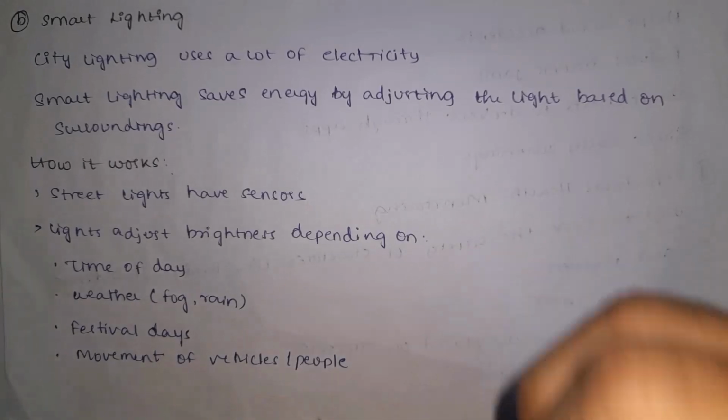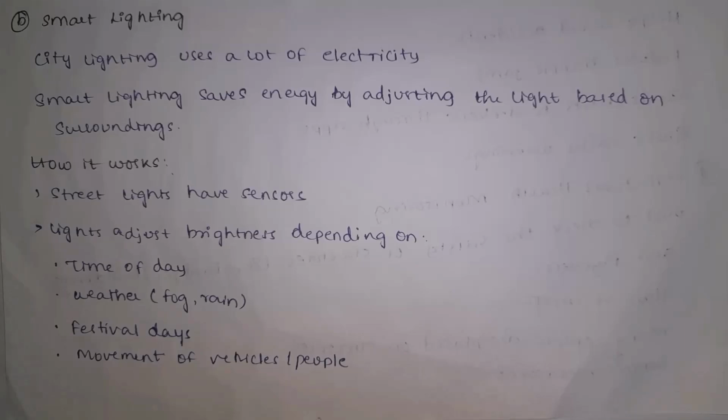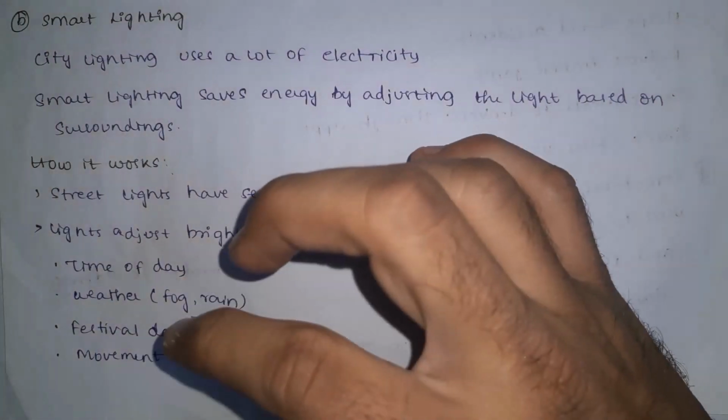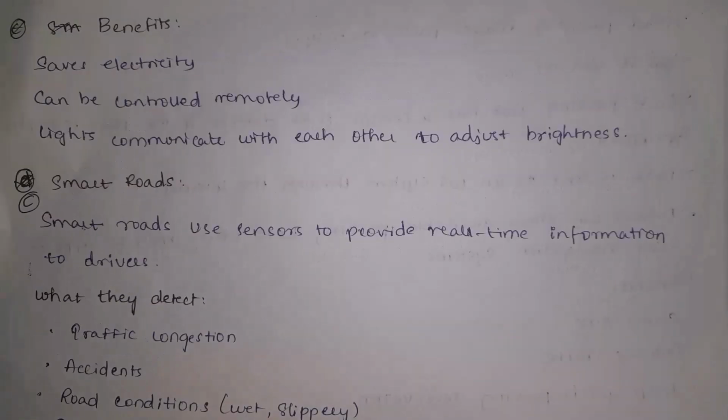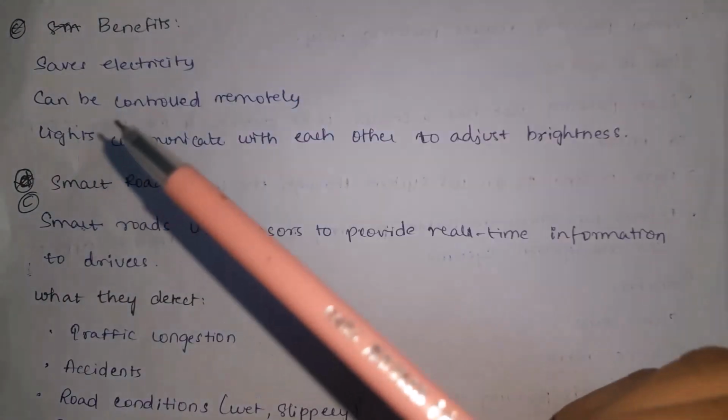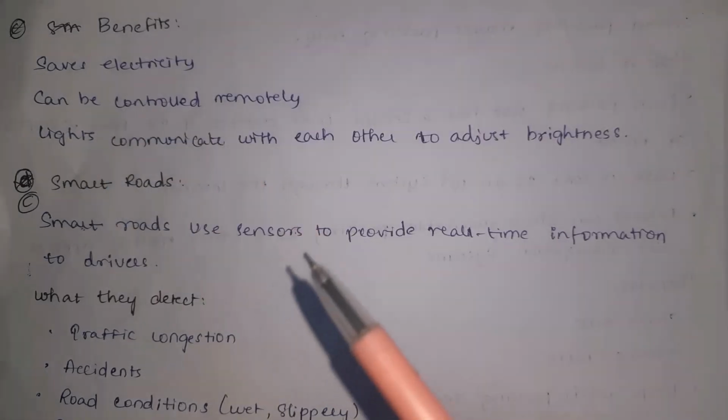So street light contains sensors. Sensors will adjust light brightness based on time, weather, festival days and based on number of vehicles and people on the road. So smart lighting will save energy and can be controlled remotely, and one smart light can communicate with other smart light in order to adjust brightness.